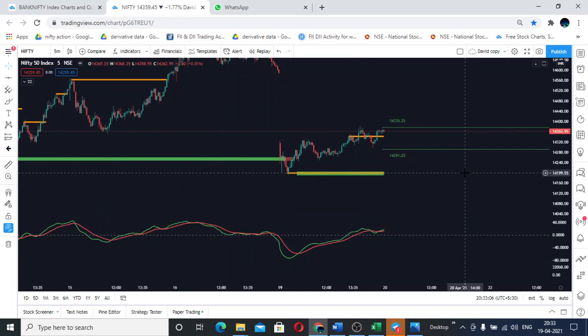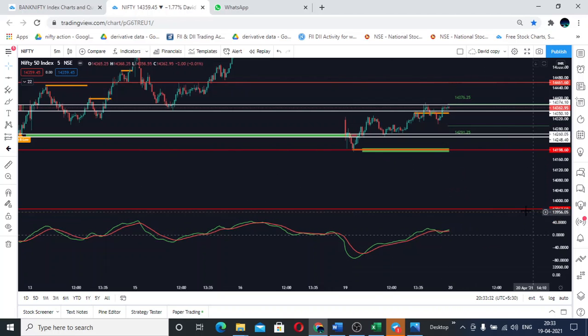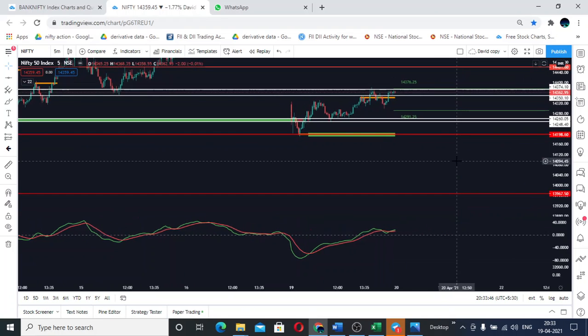And if it is able to open or close below, in any 5 minutes or 15 minutes candle, the level of 14,291.25 paisa, I am seeing a fall till today's low. And if that sustains below at least for 20 to 30 minutes, this will be the level I'm seeing for Nifty to fall, that is 14,190.60 paisa. So that is what I see here.